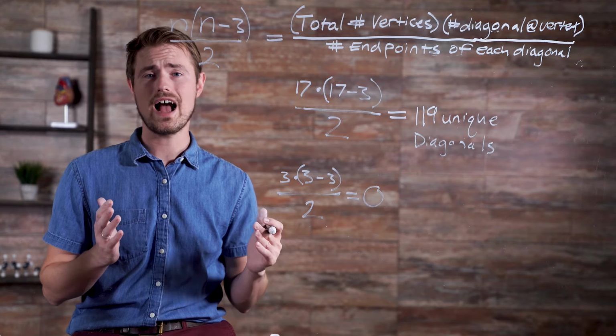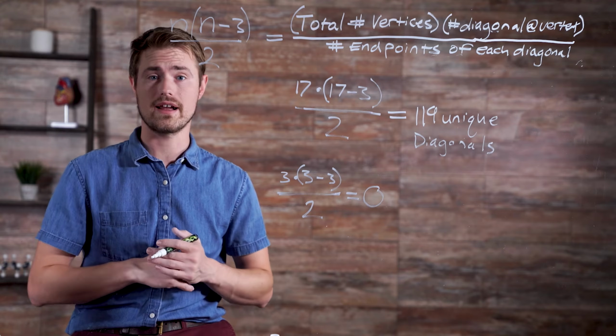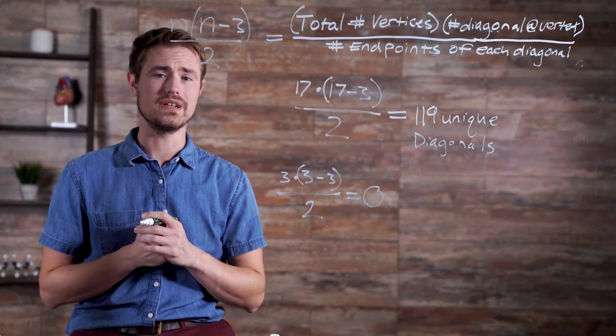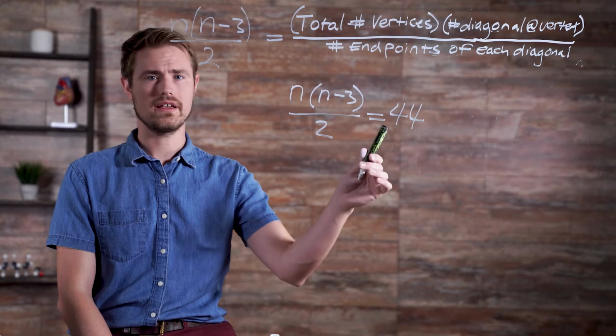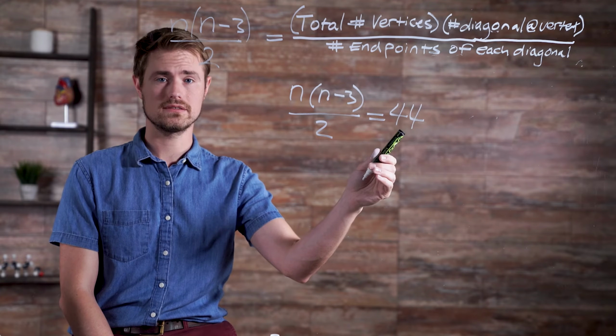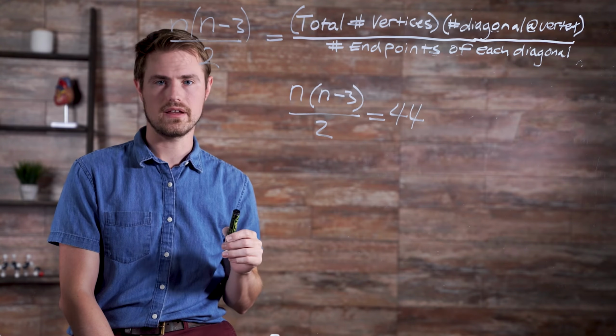We can also figure out how many edges or vertices a polygon has by the number of unique diagonals. Suppose a polygon has 44 unique diagonals. How many edges does the polygon have?